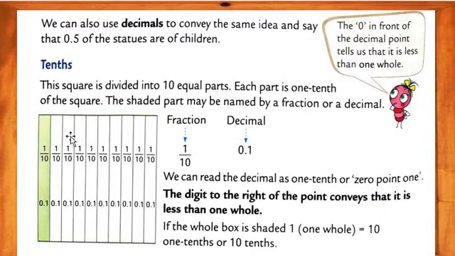See this, 1/10 is equal to 0.1. Like that we convert the fraction into the decimal, and the decimal into the fraction. Got my point, students? I hope you all understood better.